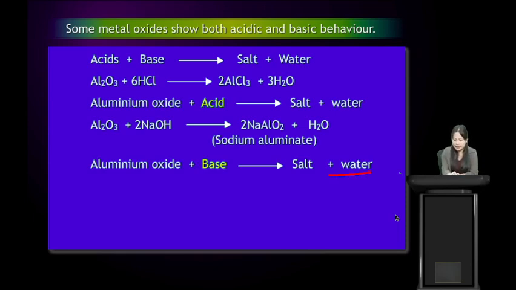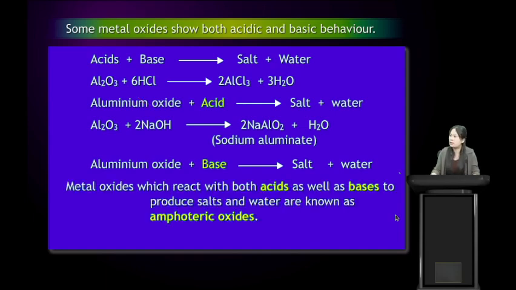Yes, again, acids plus base is salt and water. We are getting salt and water. However, NaOH is a base. So this is base. Then aluminium oxide must be acid, because acids plus base will give us salt and water. So in the first case, this aluminium oxide shows basic behavior. However, in the second case, it shows acidic behavior. So we see that these metal oxides show both acidic and basic behavior.